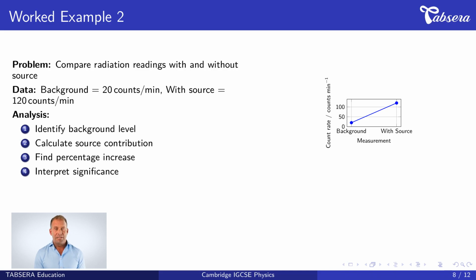Third, find the percentage increase. 100 divided by 20 multiplied by 100 equals 500% increase. Fourth, interpret significance. The source produces 5 times more radiation than background, showing it's significantly radioactive. The graph clearly shows this dramatic difference between background and total readings.